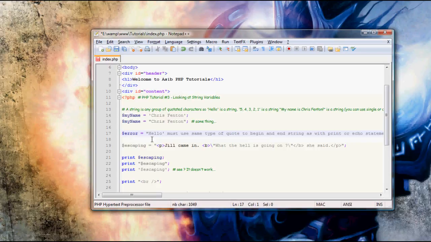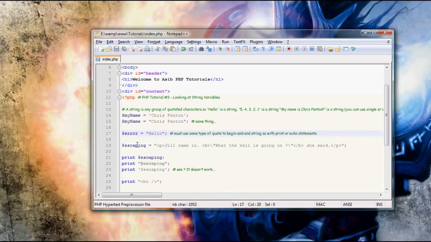Now, I just had to comment this out because it does cause an error, but basically a string has to start with and end with the same type of quotation. So here you can see I've started with a double quote and I've ended with a single quote, which won't work, which is why you can see this stuff is still highlighted grey as if it was a string. If I change this and then put a semicolon there, it works fine.